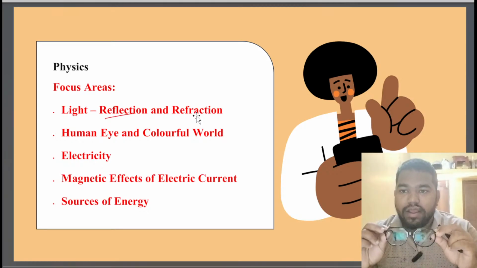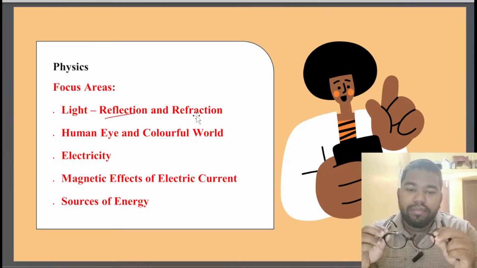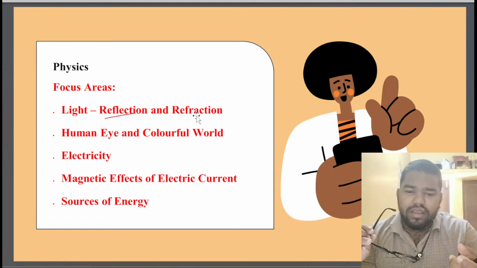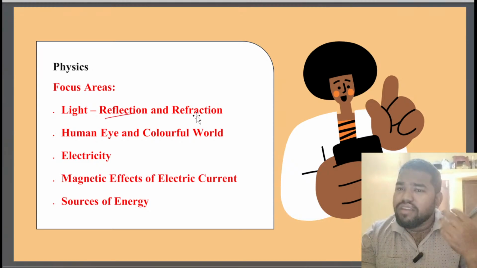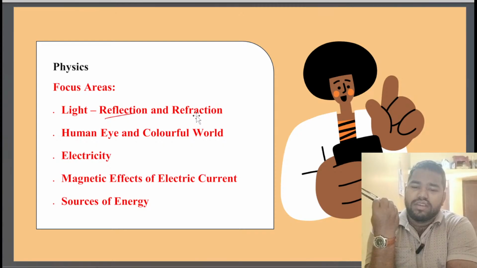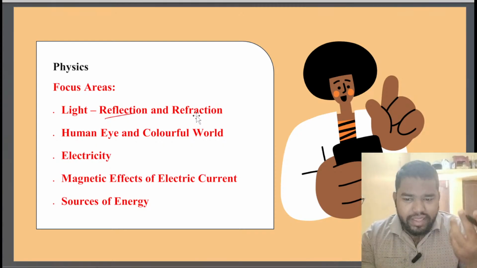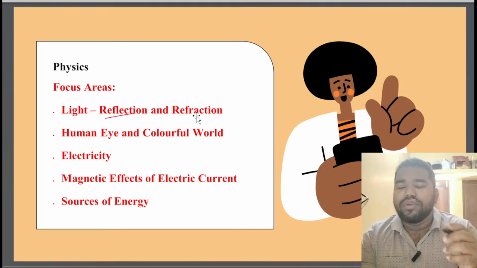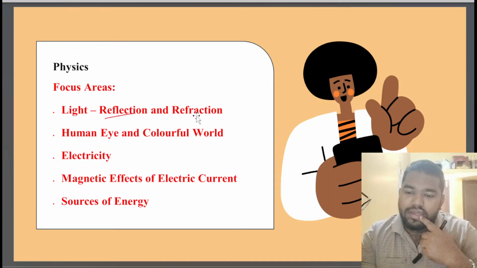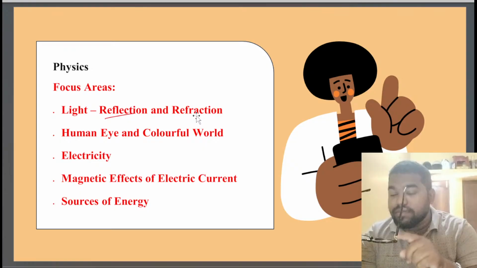And when this light is passing through it, why do we need it? Your eye is also an organ which helps to capture the light. But question yourself: the eye is not transparent, while this glass is transparent.